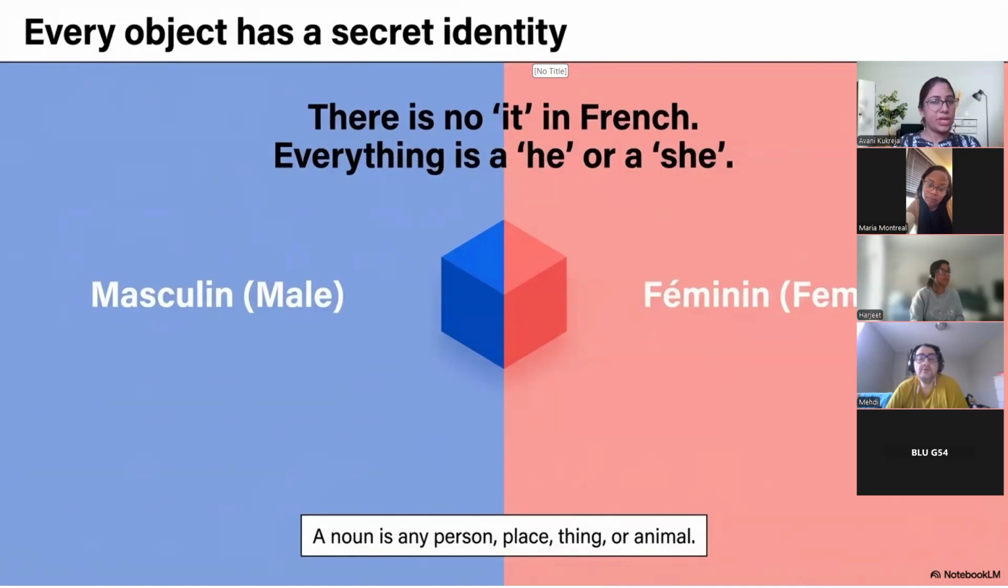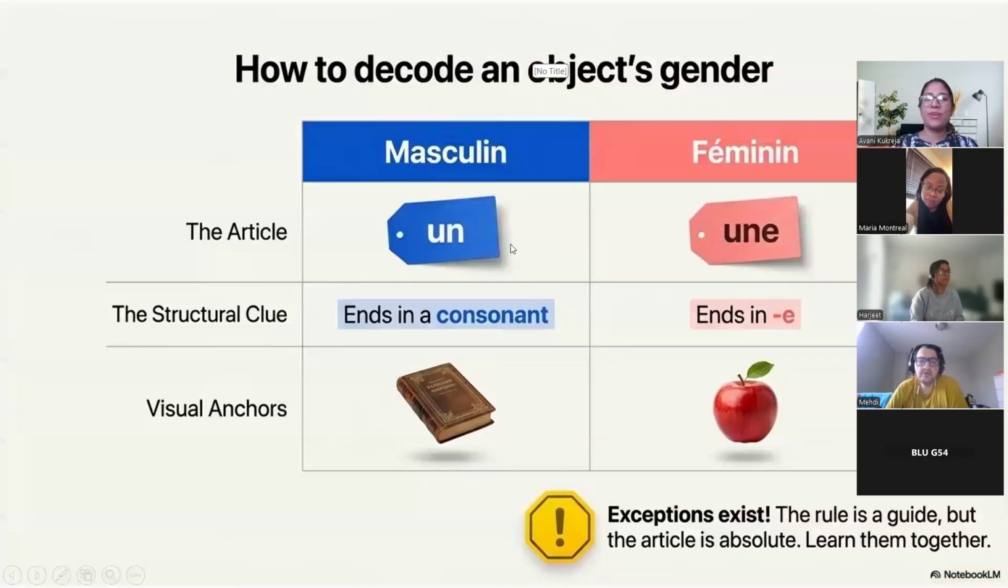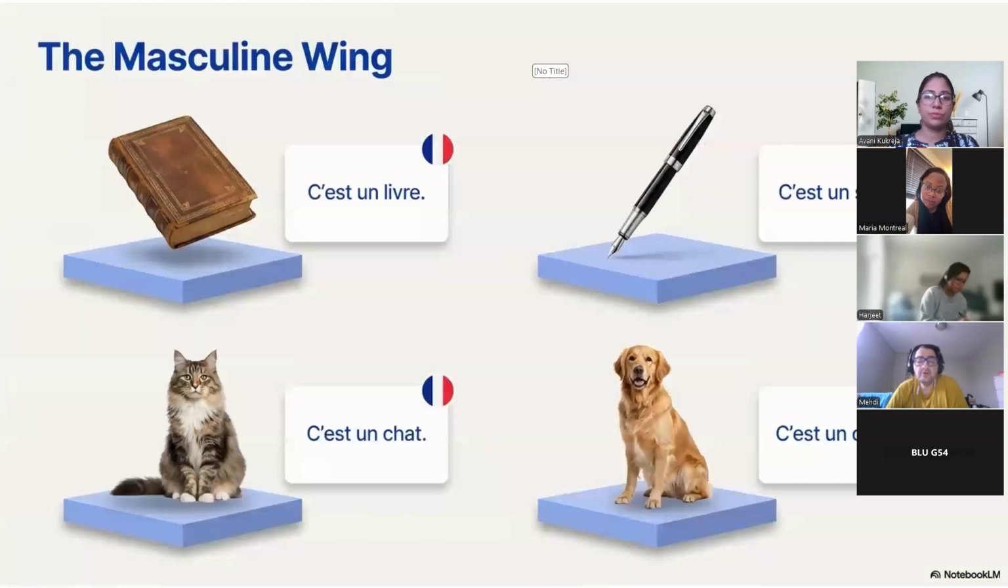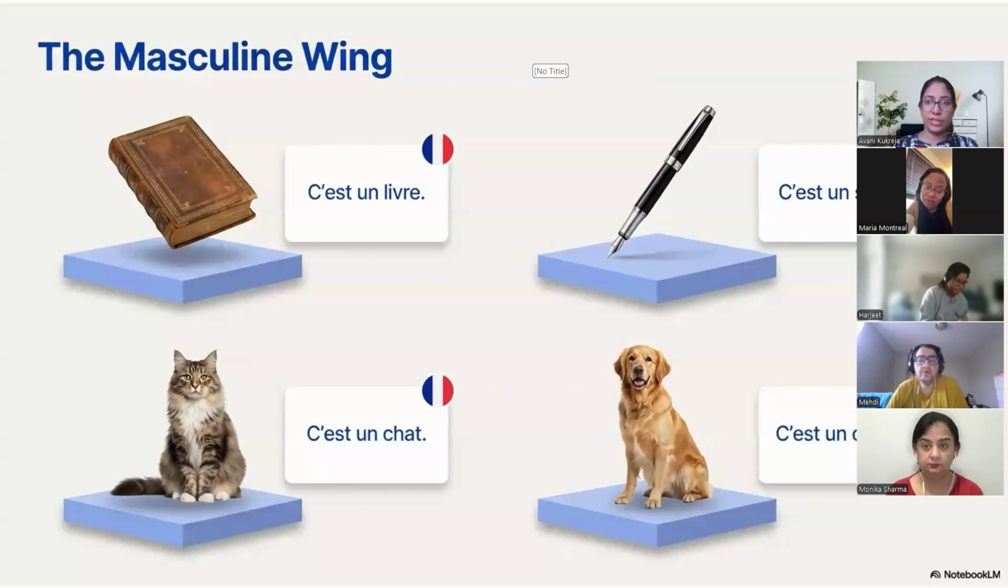There is no "it" in French. Everything is a he or a she, as in a masculine it or a feminine it. So for masculine, the article that we use with the masculine noun is un. With a feminine noun, we use the article une. The feminine indefinite article is une. So the masculine sentences, you have now understood.